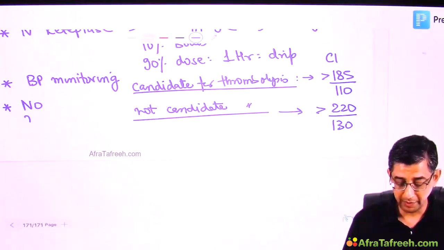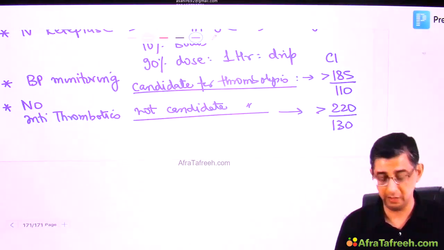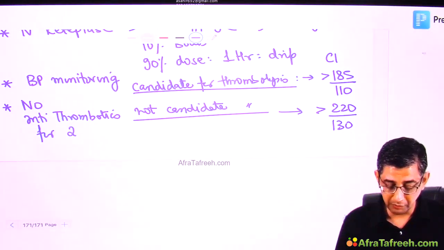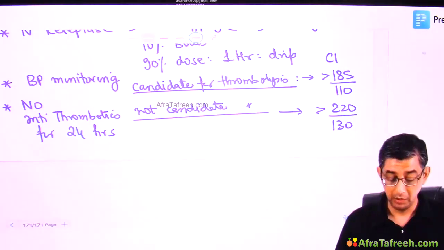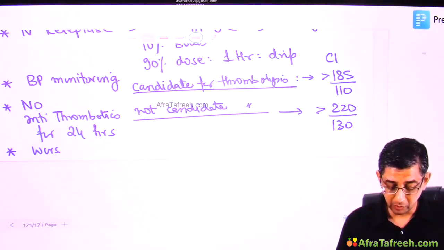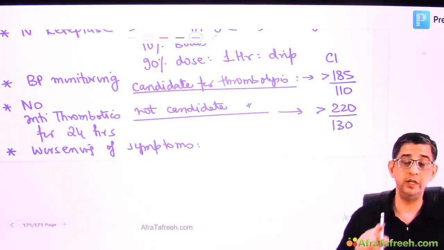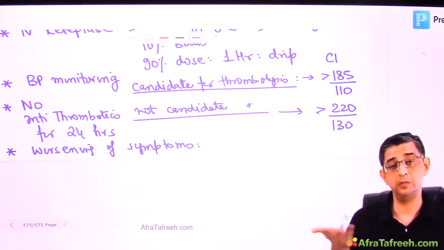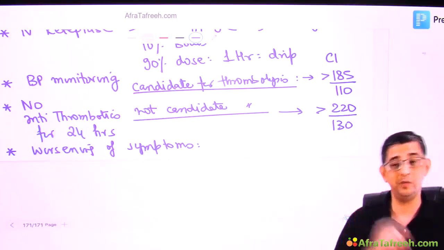Apart from this, I have highlighted that you should not give any aspirin or antithrombotics if you have done thrombolysis in the patient, at least for the first 24 to 48 hours. The reason is that you could have a bleed since he has already undergone thrombolysis. Now the bad news is that sometimes in spite of doing all this, there is worsening of symptoms of the patient, which tells you two possibilities. One possibility is that the bleeding is occurring because of the treatment you had done, because what is the biggest side effect of thrombolytic drugs? Bleeding. Second, sometimes ischemic stroke can get converted into hemorrhagic stroke.